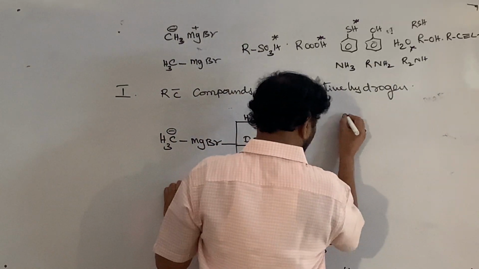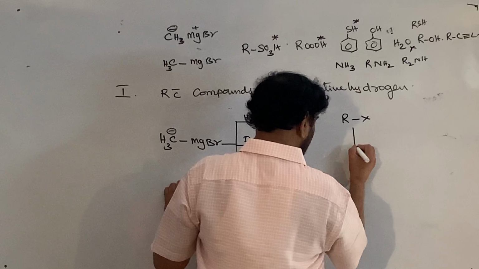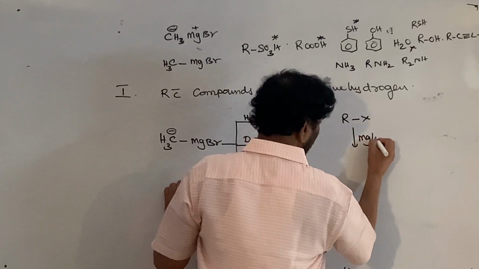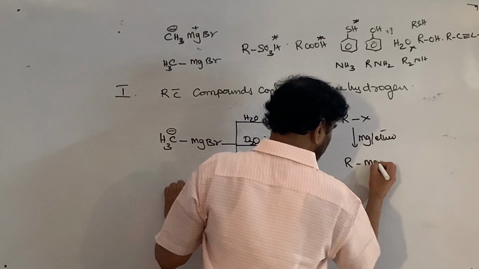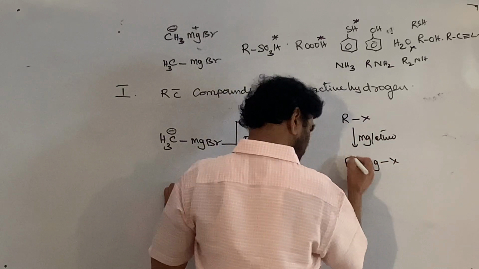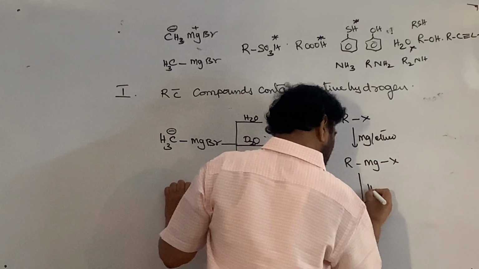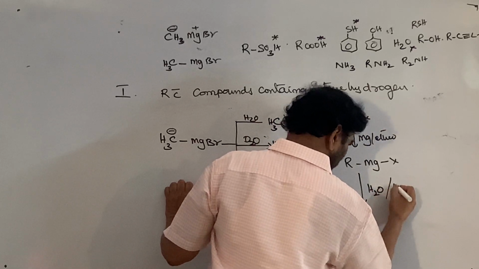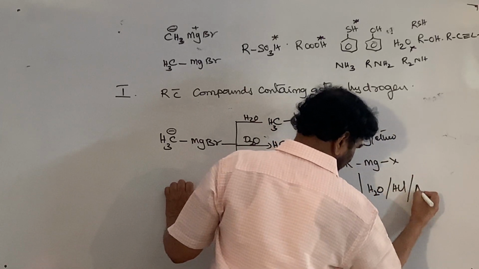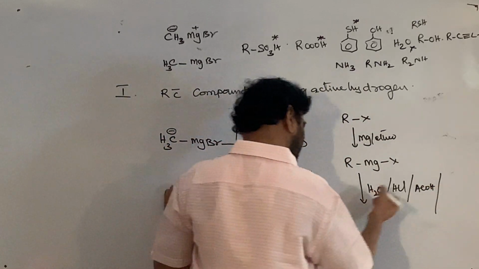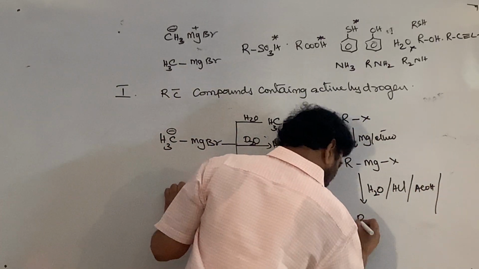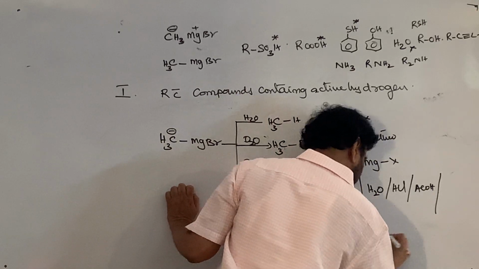You have the alkyl halide, treat with magnesium in ether. This is converted to RMgX, the Grignard reagent. Treat with H2O or HCl or acetic acid or any other compound, phenol, any one, and it is converted to RH.